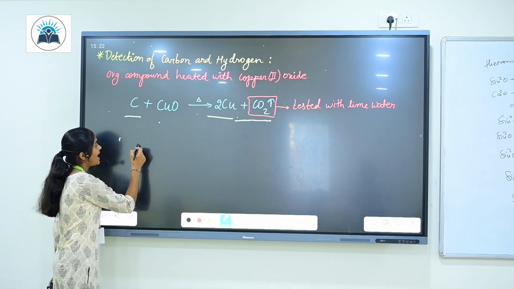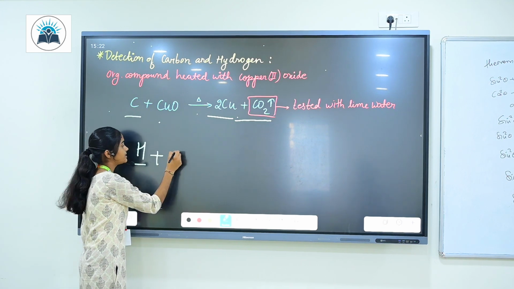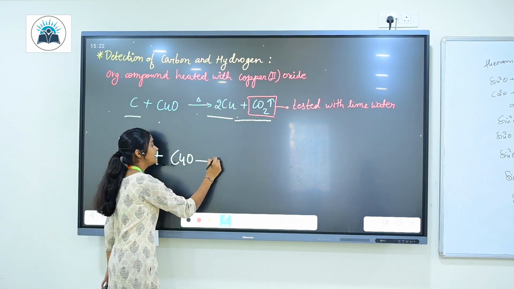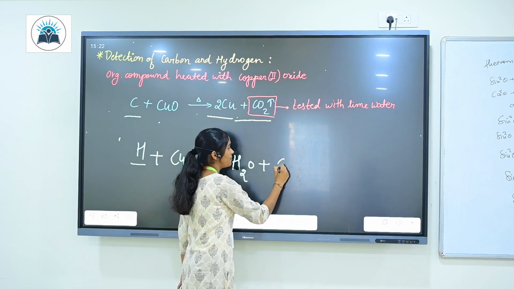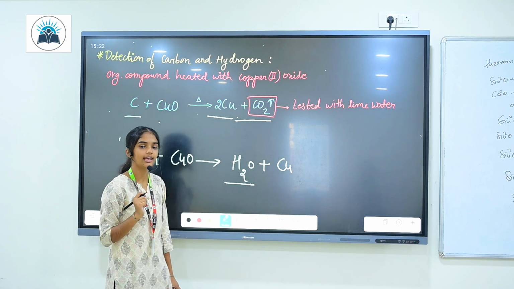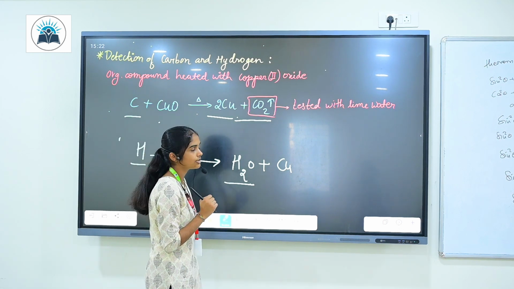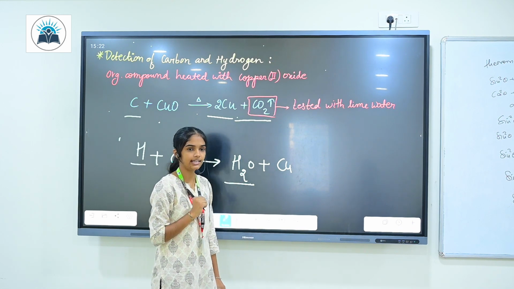When we have hydrogen, what happens to the hydrogen? Hydrogen, when it reacts with CuO, is oxidized into H2O, and the copper is separated. This water will be tested with anhydrous copper sulfate. Anhydrous copper sulfate is nothing but copper sulfate not having water of crystallization in it.